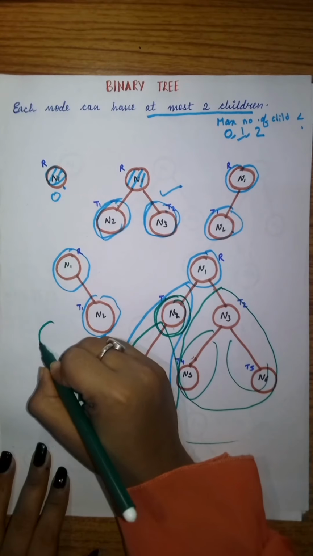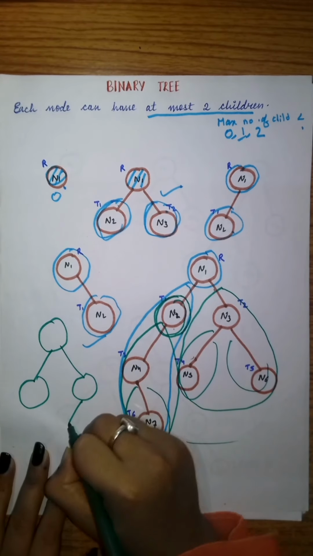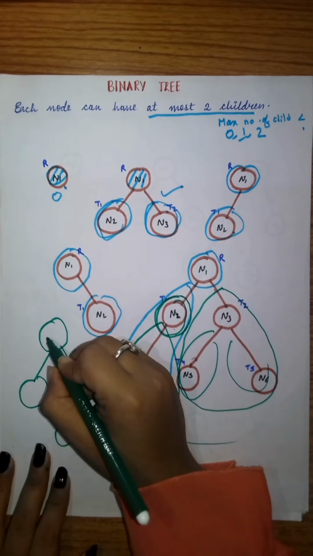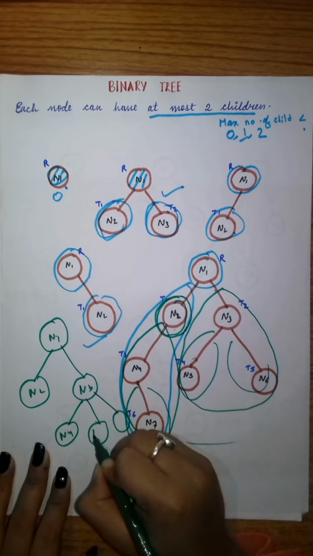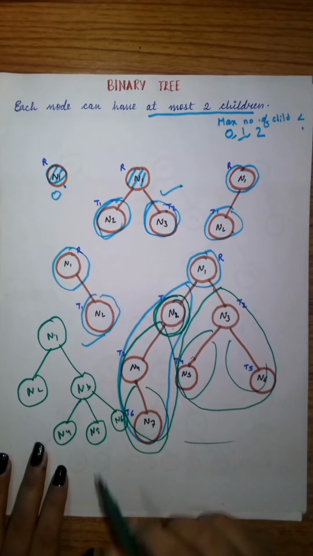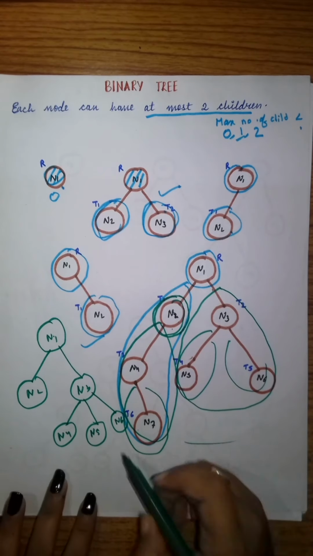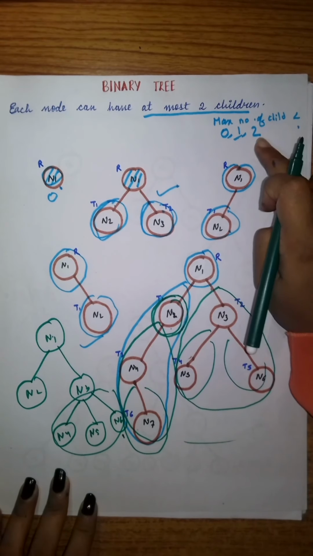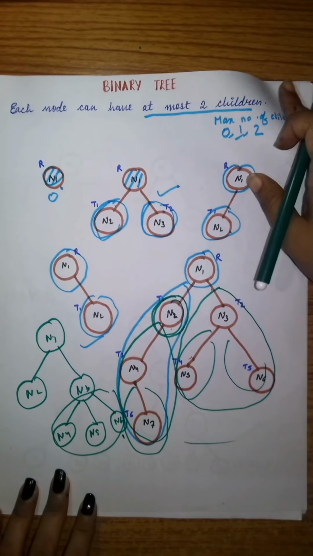Take another example. Is this a binary tree? Let me name it N1, N2, N3, N4, N5, N6. Now, is it a binary tree? By seeing it, we can say no, it is not a binary tree, because it has 3 children, which is not possible. The maximum number of children can be only 2. That is 0, 1 and 2, not more than 2.